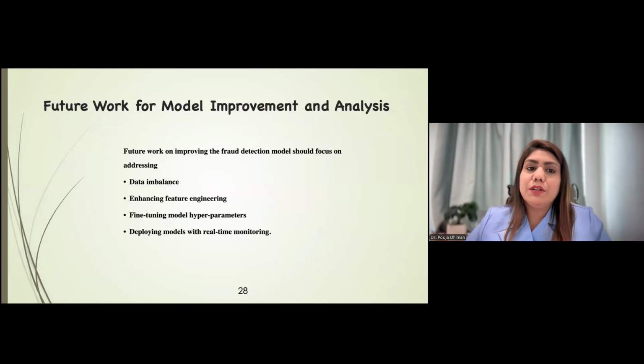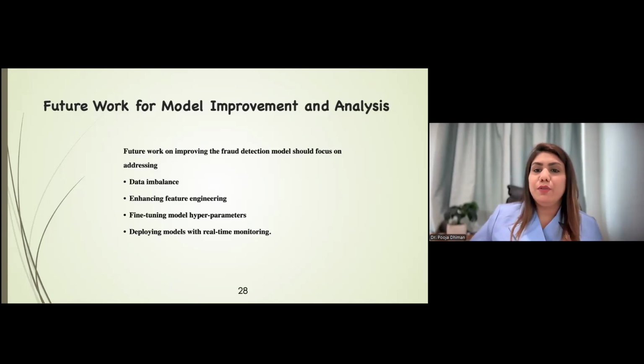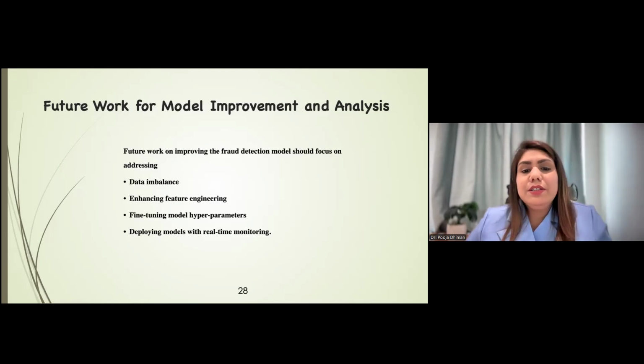There is also some future work for model improvement and analysis. Future work can improve the fraud detection model. In the beginning, we discussed that there is a data imbalance because only a small portion of the jobs is in the fraud category. If we collect more data, and more realistic data, the models can be improved. We can enhance the feature engineering by adding more features, fine-tuning the models and hyperparameters, and then deploying the models with real-time monitoring.